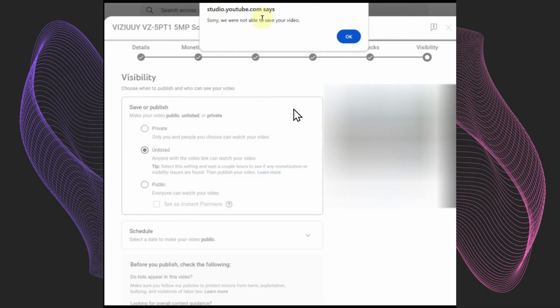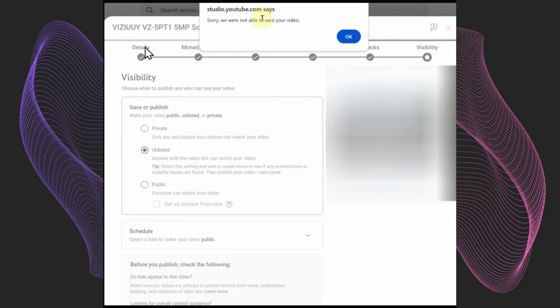The second one is because sometimes when you are uploading, the network that you have is not stable right now, so you may get a bug or error like this. To fix this issue, you may want to try to stabilize your network or try to connect to another network. If the issue is not fixed yet, you can try to contact YouTube support and ask them to help you with this issue.